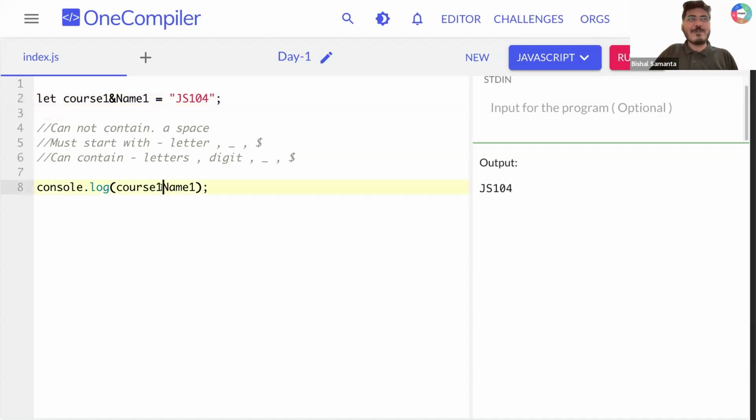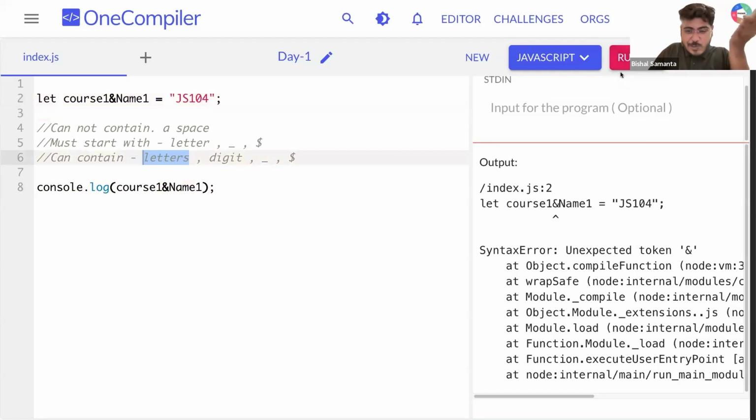What do you think, guys? Yes or no? This is a special character. This is not underscore. This is not dollar. This is not digit. This is not letter also, right? So if I run this thing, can you see again? I'm getting an error because this is a special character. So special characters are not allowed here. Can you quickly confirm? Is this small set of rules clear to all of you?